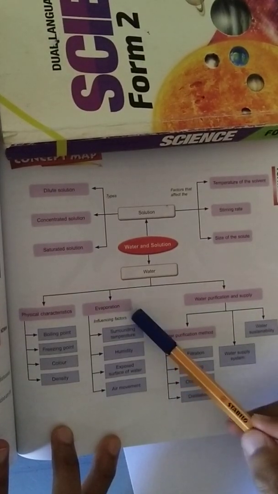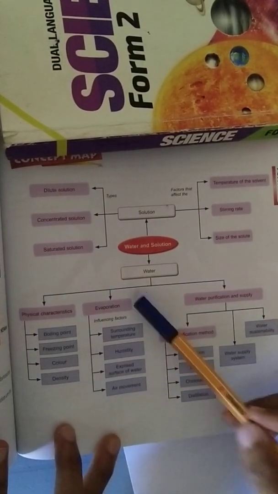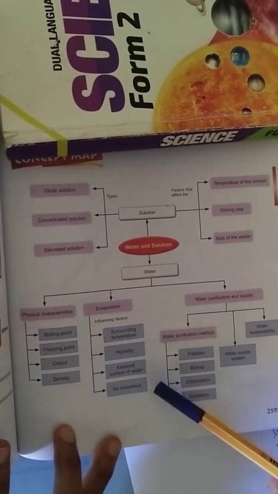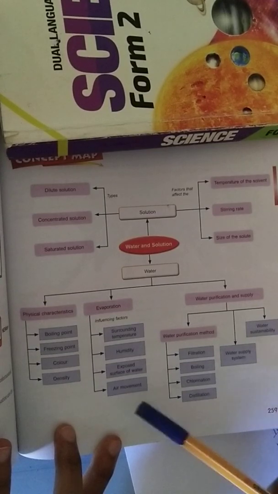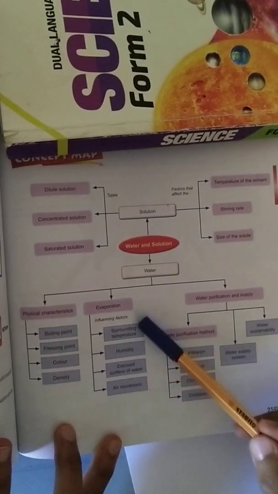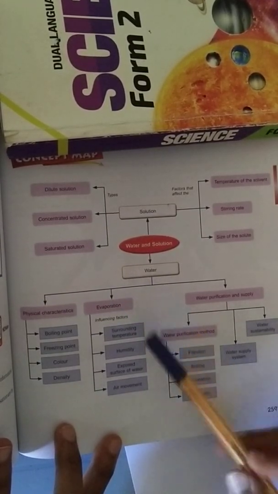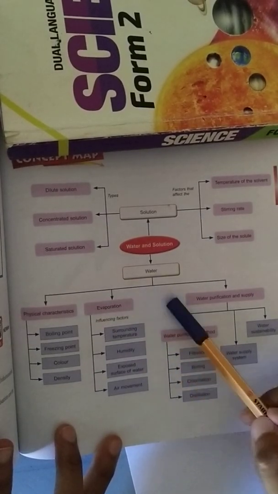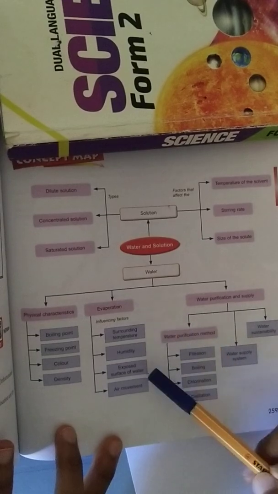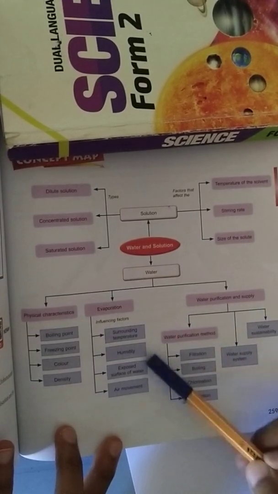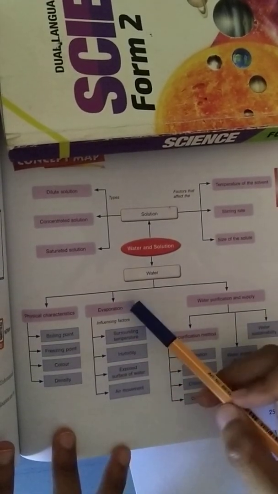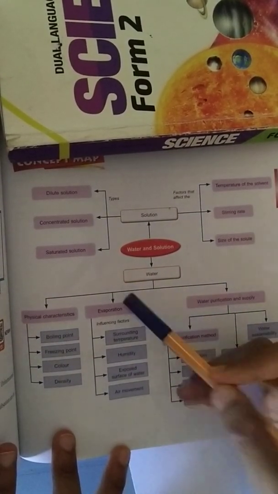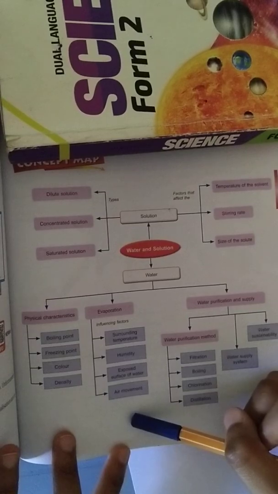Then you learn the factors that affect evaporation. You must use the right term: surrounding temperature, humidity, exposed surface area, air movement. So what will happen? For example, when the temperature increases, evaporation increases. When the humidity decreases, the evaporation will increase. When the exposed surface area increases, with more surface area, it evaporates very fast. When there is movement of air, it evaporates very fast. So you must know the explanation.